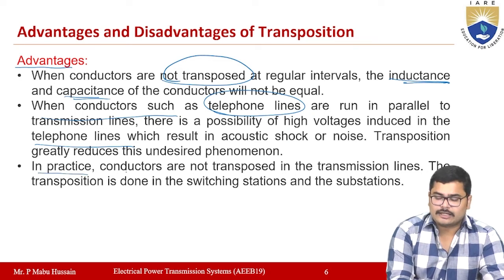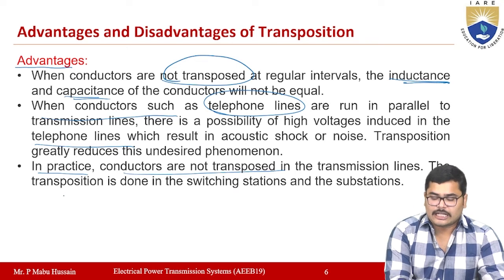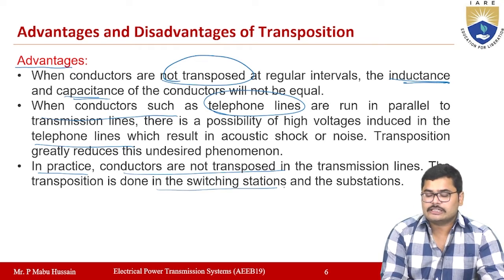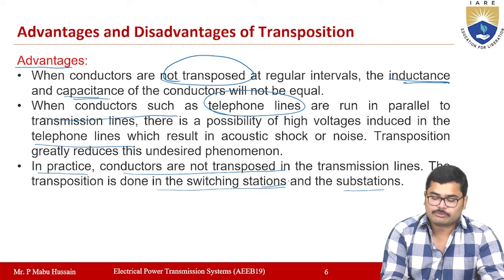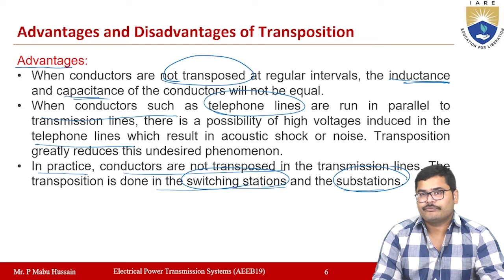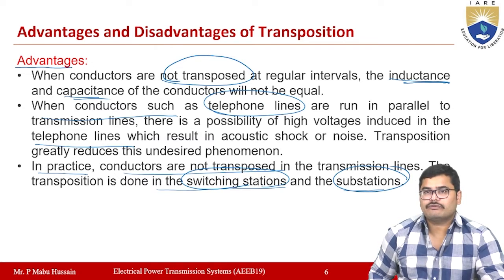And in practice, the conductors are not transposed along the transmission line. The transposition is done in the switching stations and substations themselves. So generally, we do the transposition at the switching stations as well as substations. These are the advantages of transposition of conductors.